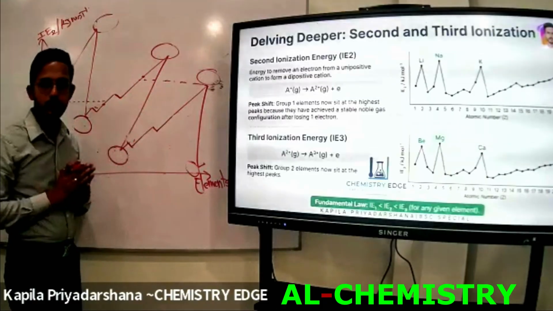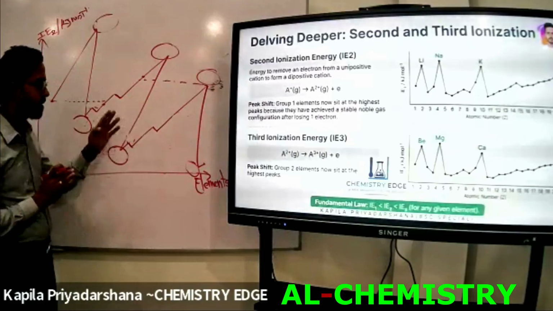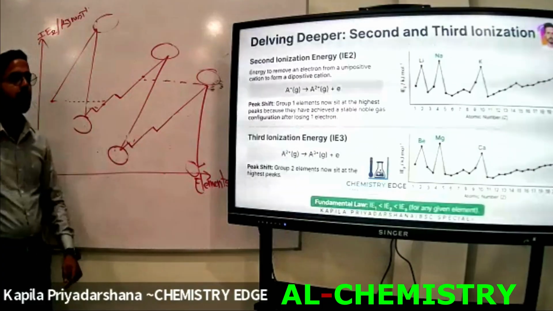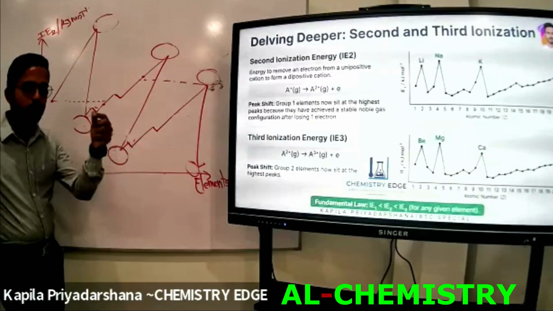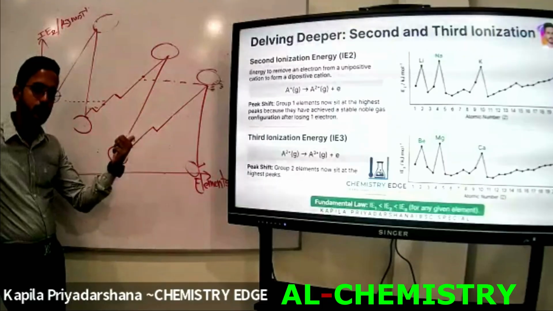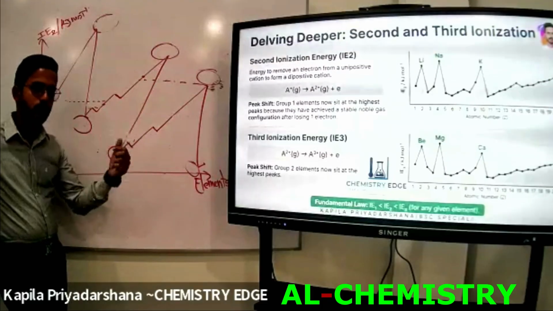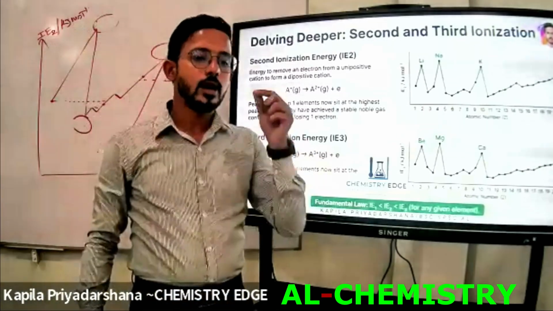This shape is identical for the first ionization energy graph. I am going to draw the second ionization energy graph. Then tell me which element I am going to start this from. Previously I started from hydrogen. If it is the first ionization graph, we start from hydrogen.